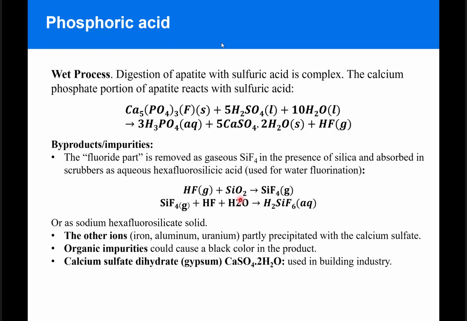purposes. The other impurities, including other ions like iron, aluminum, uranium, can be partly precipitated with calcium sulfate, while the organic impurities, which can cause black color in the product, have to be completely removed in the pre-treatment processes. The calcium sulfate dihydrate, which is gypsum, can be used in the building industry.